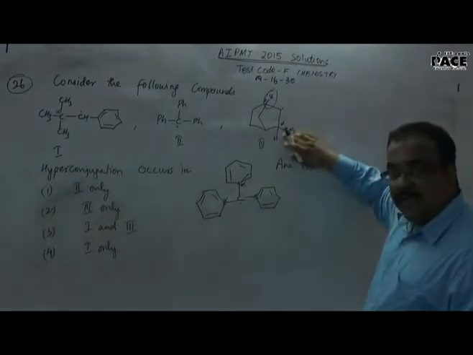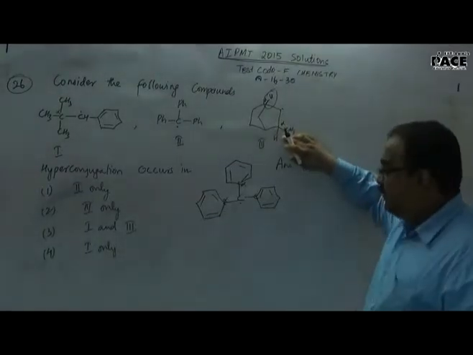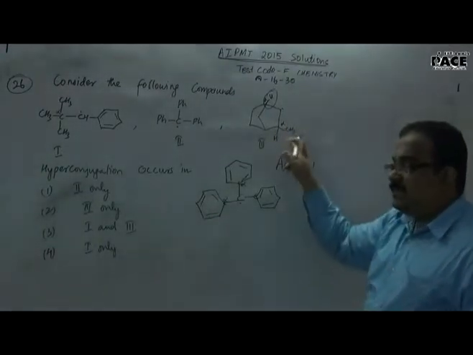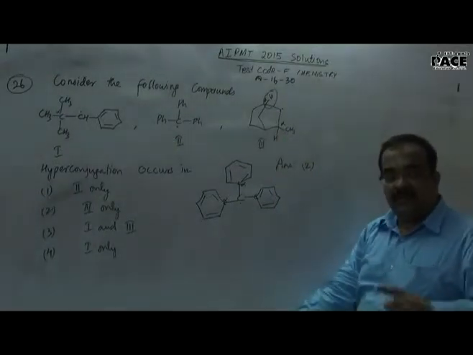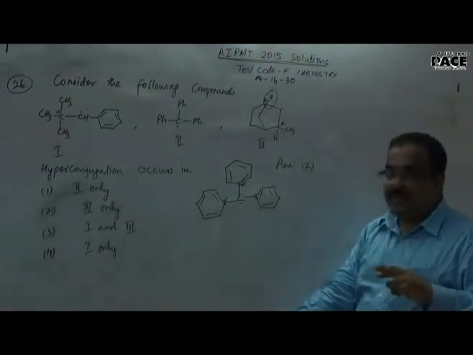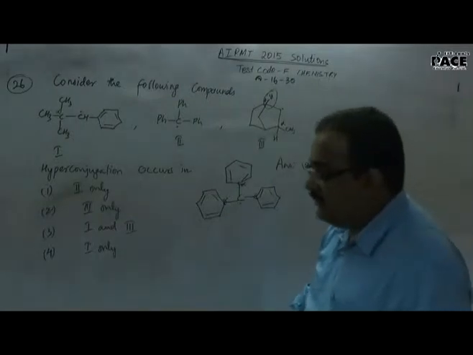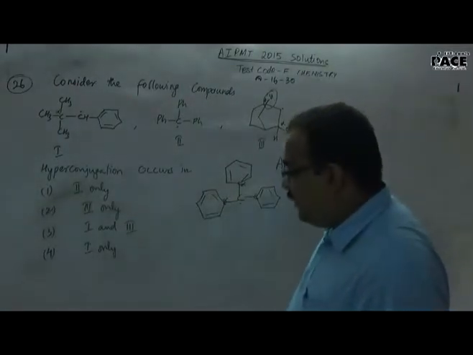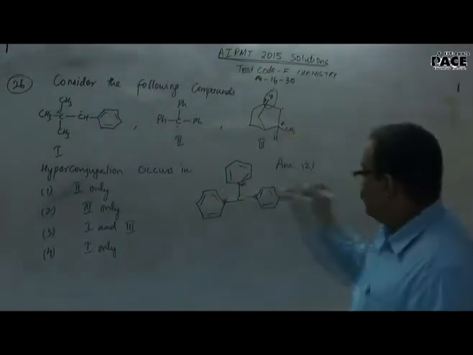So hence, this can be removed and the radical can be placed here. Hence, this has to be the answer. Only the third one has an alpha hydrogen from the less steric side, where the hyperconjugation structure is possible. So only the third one, which is in option 2. That is, the answer is 2.